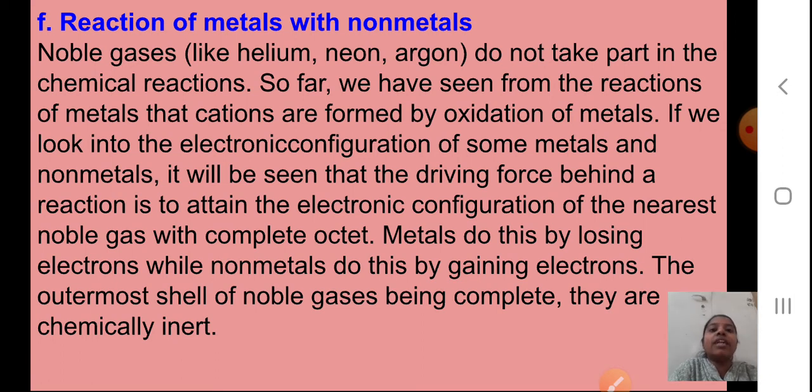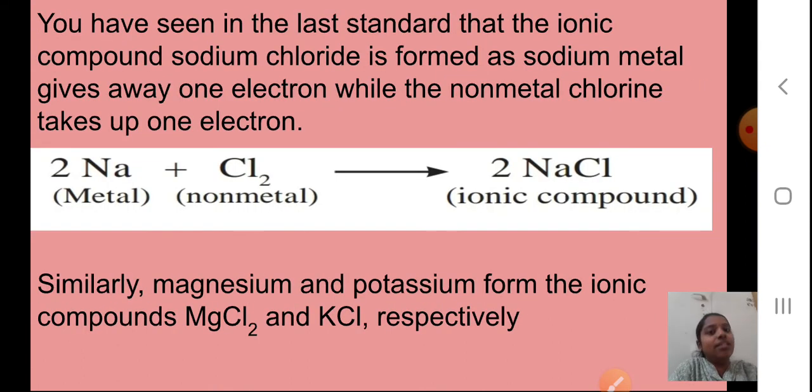So whenever a reaction is taking place, stability will always be attained, near to the electronic configuration of some noble gas. Metals do this by losing electrons, while non-metals do it by gaining electrons. You know this. The outermost shell of noble gases being complete, they are chemically inert. They do not take part in chemical reactions, so noble gases can also be called inert gases.